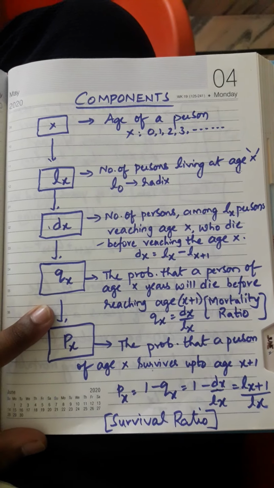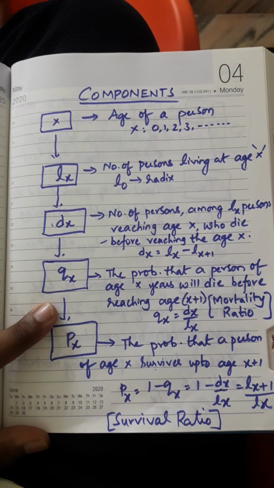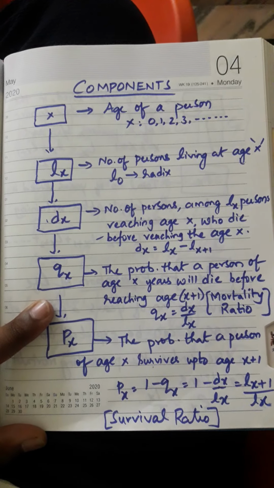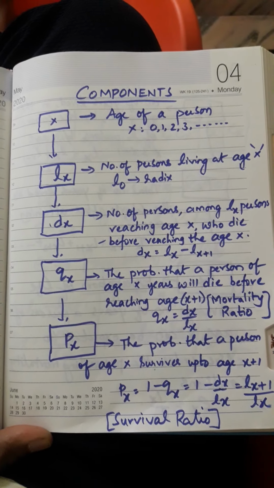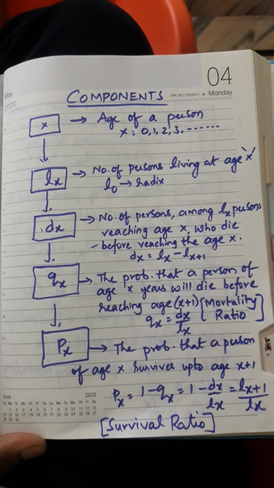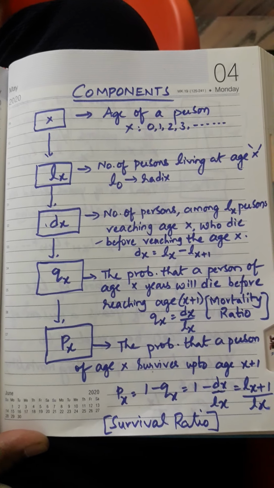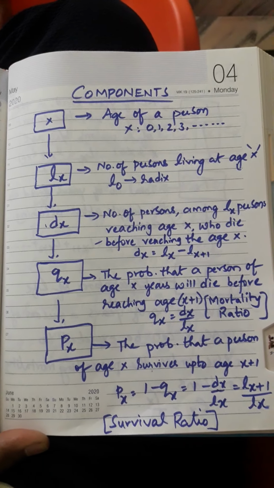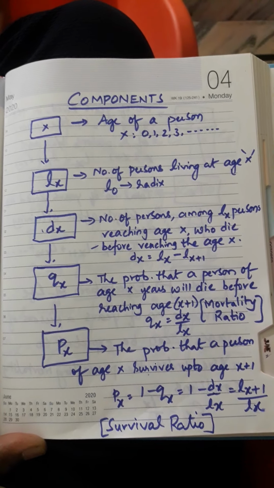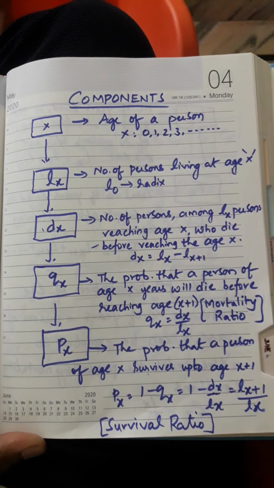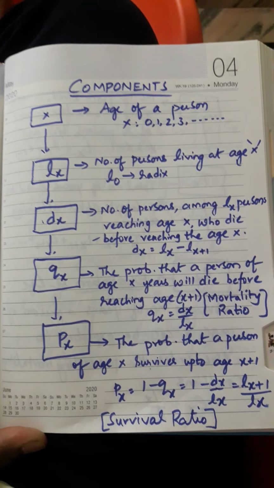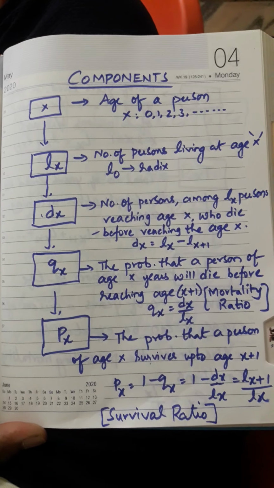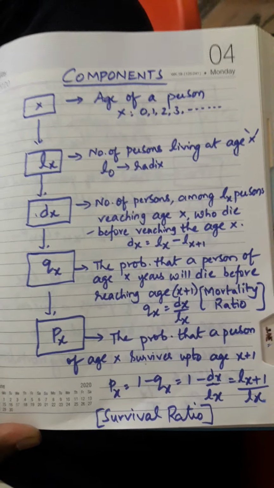Connecting to the previous video, as I mentioned earlier, components of life table. See, the life table concept itself is measuring how long a person would live. For example, the lifespan of a plant, lifespan of an animal, of course human also.